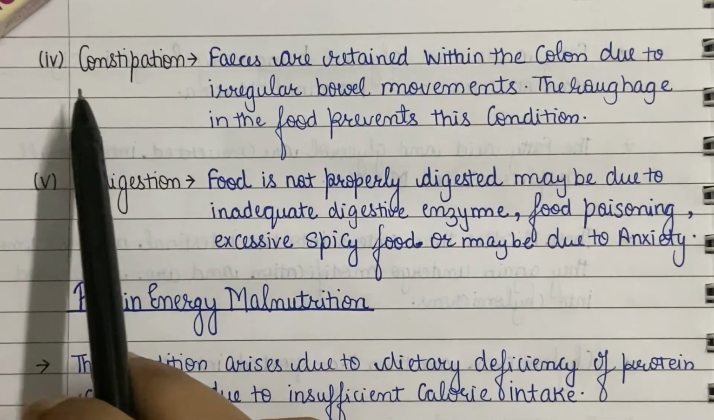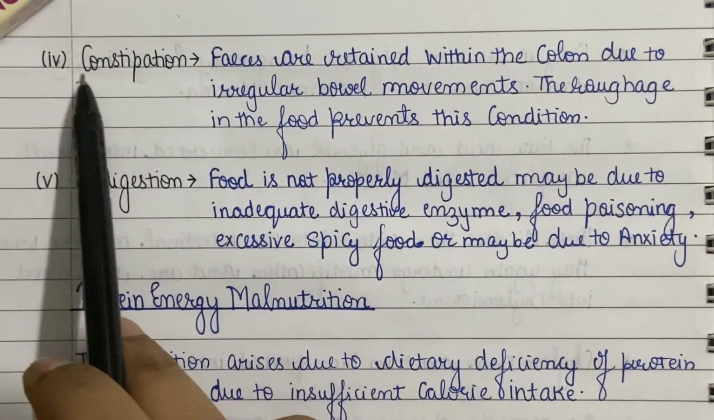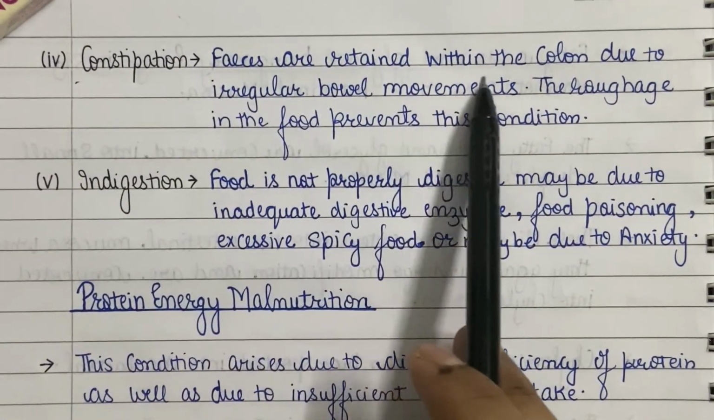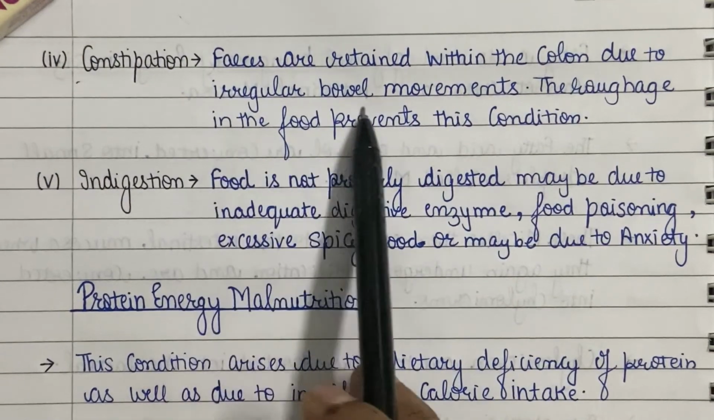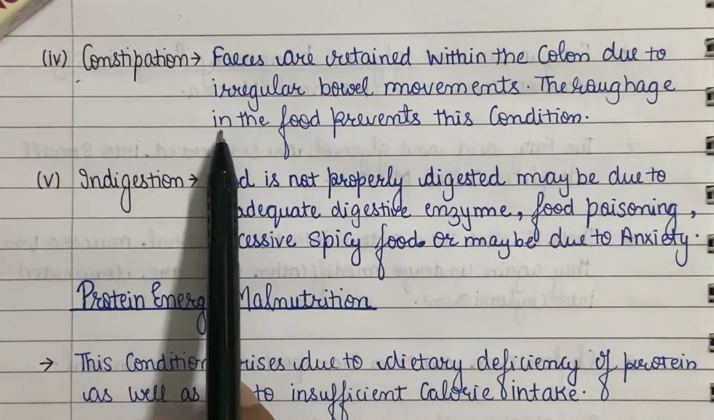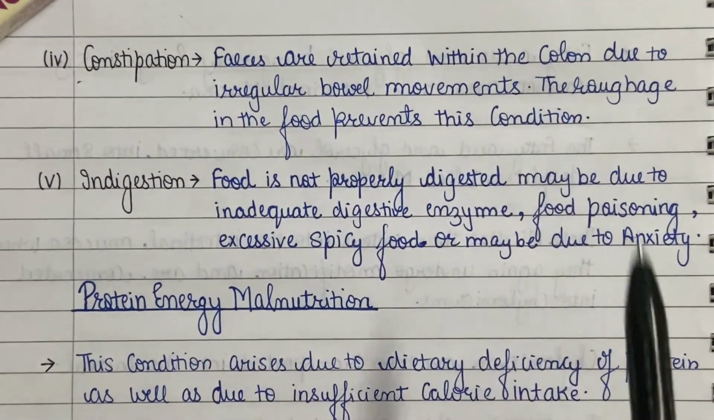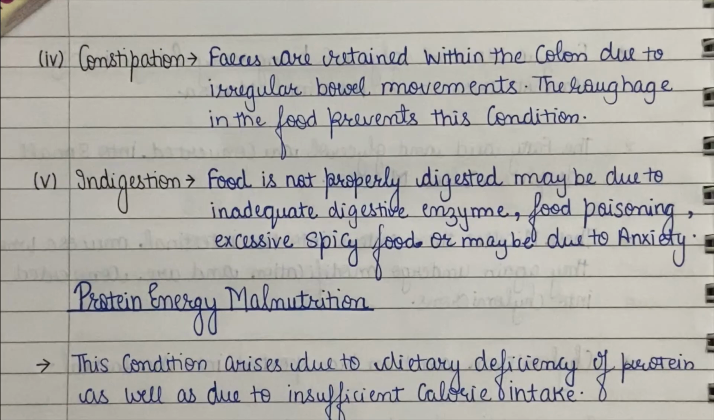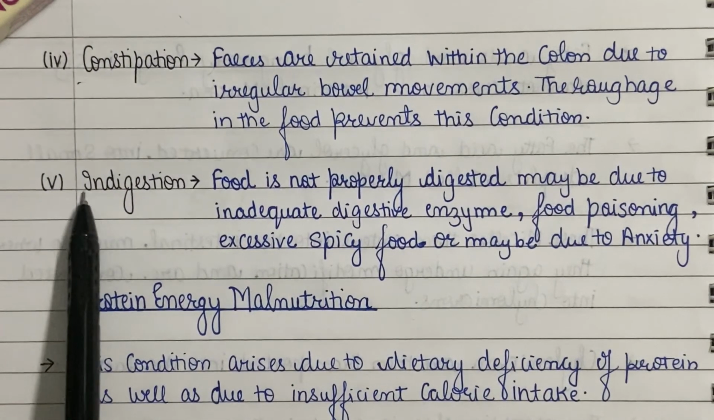The fourth condition is called constipation. In constipation, the feces are retained within the colon due to irregular bowel movements. The roughage in the food prevents this condition. That's why salads are very important for our healthy digestive system, because they provide us with the necessary roughage for the body.